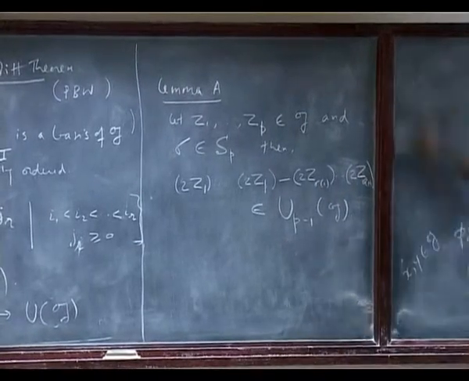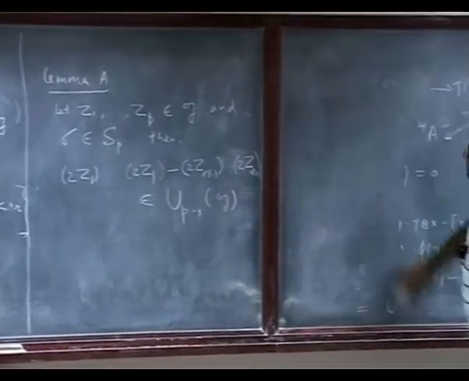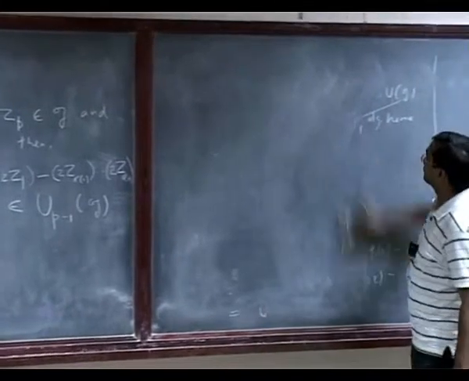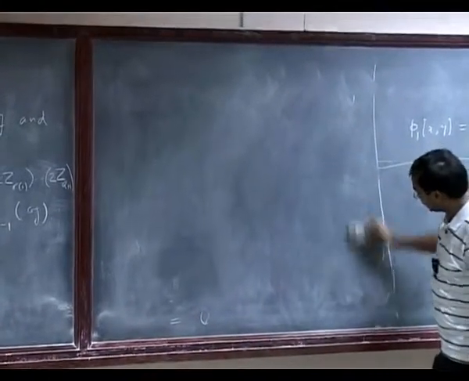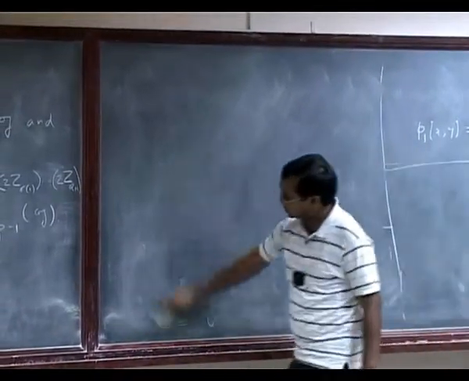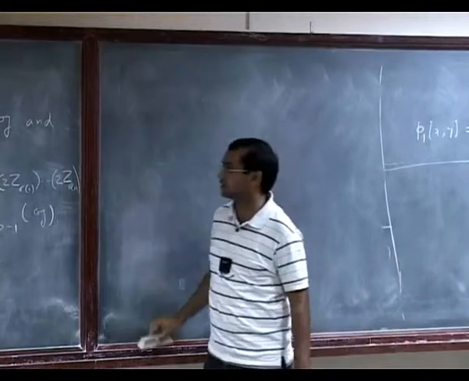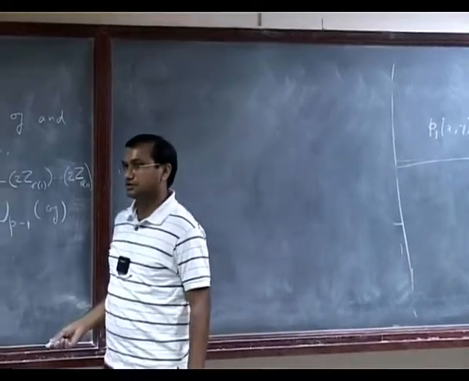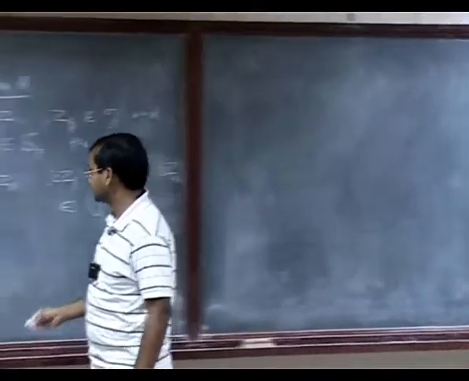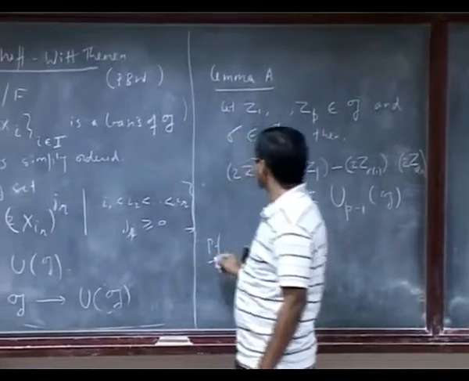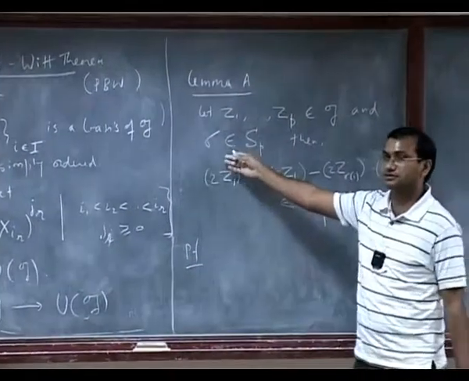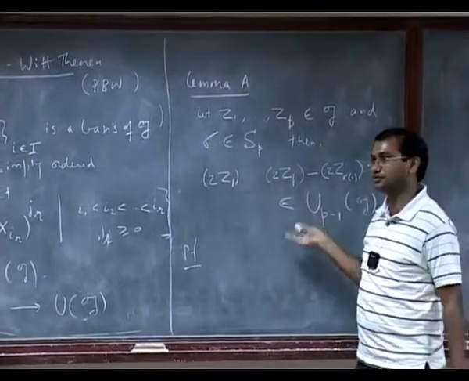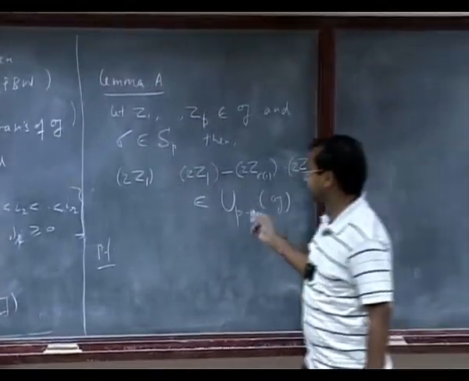So let's write down the proof. It's enough to prove it for a 2-cycle. Is that clear? Because any sigma is a product of 2-cycles, it's enough to prove it for a 2-cycle.